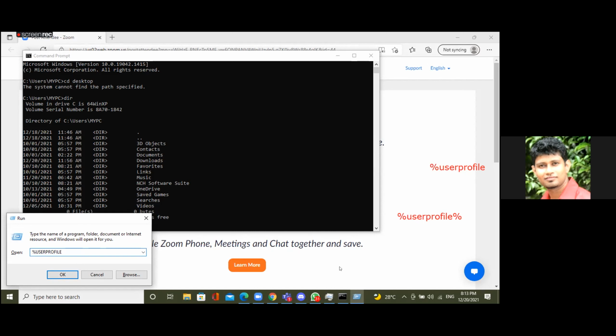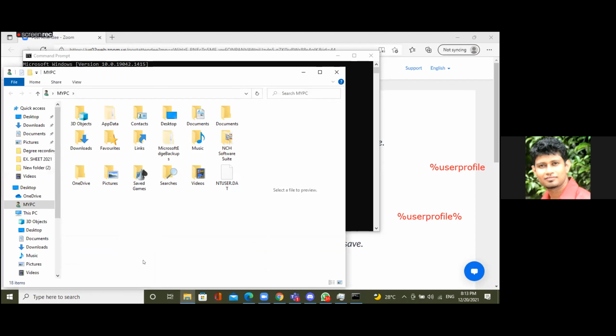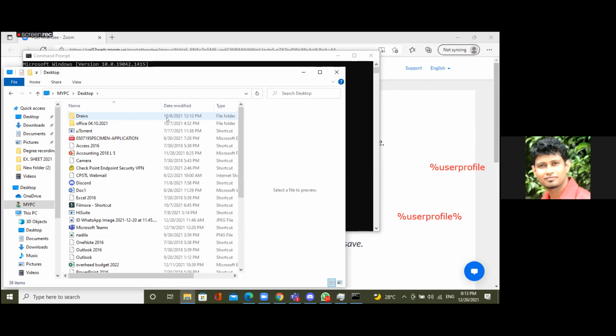Percentage mark and press enter, and let's see your user profile. Enter, and okay. This is your PC user profile and you can see the desktop now. Can you double click on the desktop? Yes. Now go to your address bar here. Click here. Right. Then type CMD.